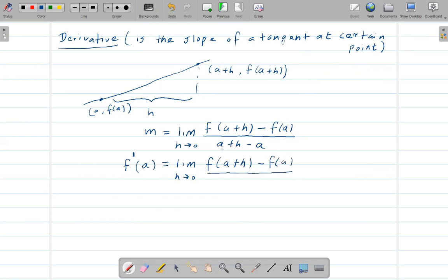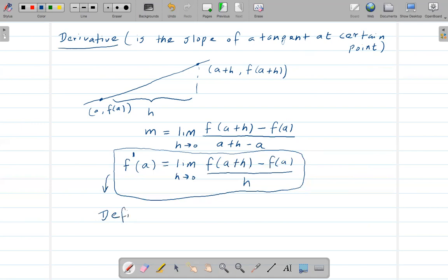And on the bottom, we see that we have a and a negative a, so these cancel out, and we get only h. All right, so this is the formula of the derivative, or we can even say this is a definition. So this is the definition of derivative.